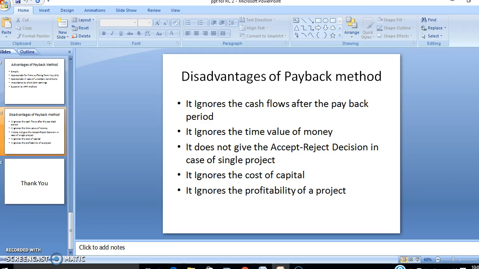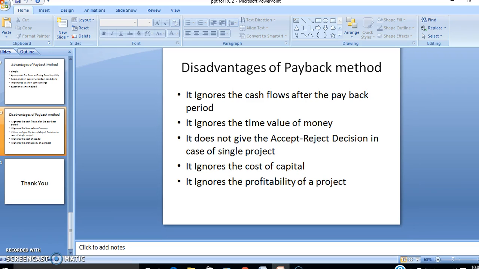This method lays too much emphasis on liquidity or the quick recovery of the investment. If payback is adopted as the main criterion for project selection, liquidity would receive priority over the profitability of a project. Hence, all the long-term profitable investment proposals would be rejected. Despite the above shortcomings, the payback method continues to remain quite popular in practice.